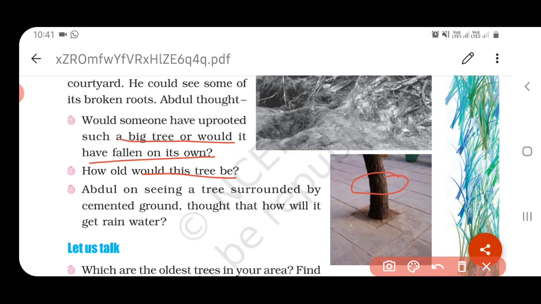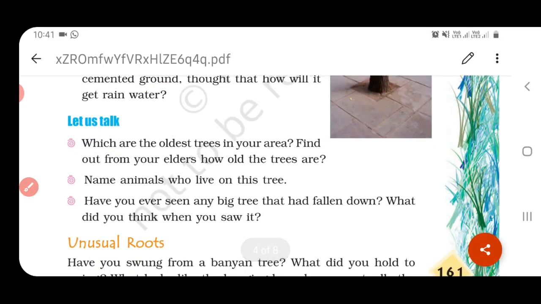Next question, Abdul, on seeing a tree surrounded by cemented ground, he thought how it will be getting the rainwater. So it will be reaching the underground water. In search of underground water, the roots will be moving. And here you are going to observe all these questions.